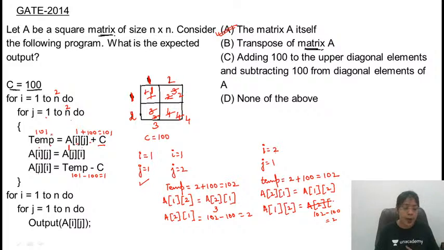But obviously, if you take some value and add it, this may affect the value of the given element. So B is not the answer. It is not returning the transpose of matrix A. This is returning the matrix A itself.